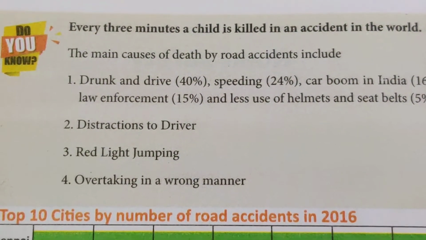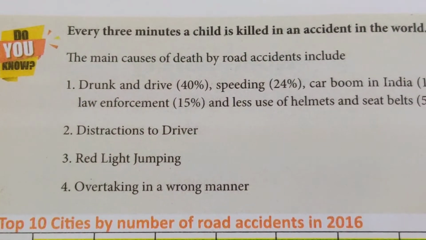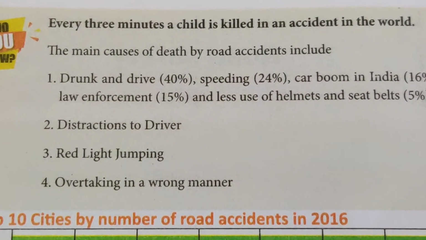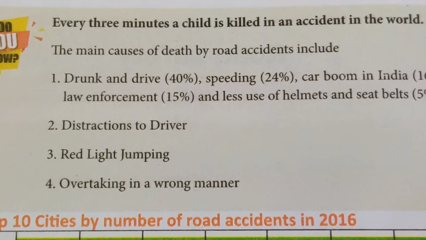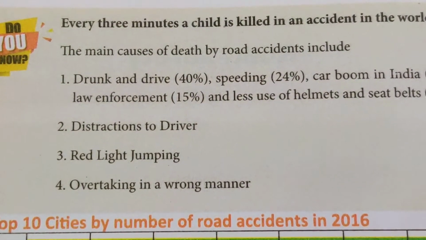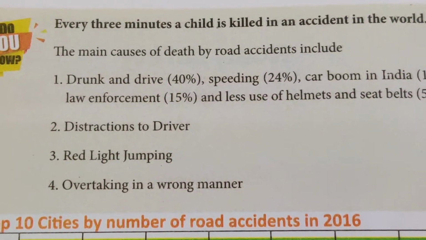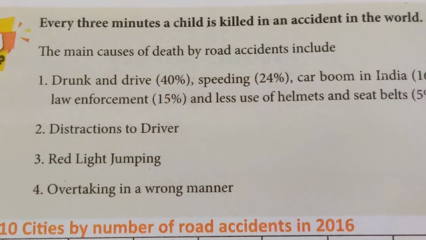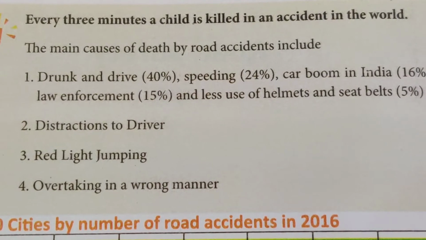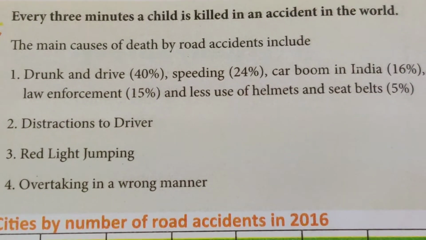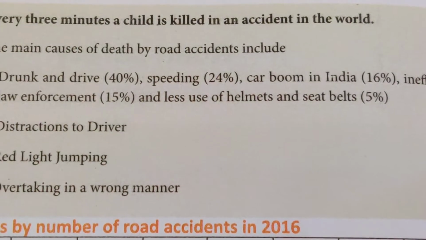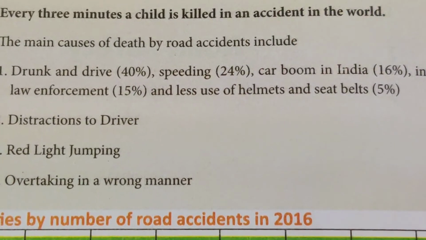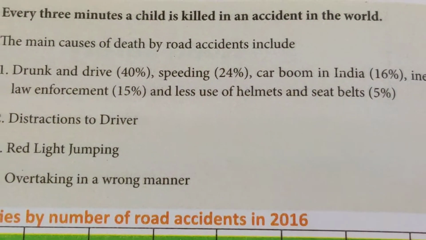Look at this, another important Do You Know. Every 3 minutes a child is killed in an accident in the world. What are the main causes of death by road accidents, which include drunken driving? What percentage of people cause road accidents? Nearly 40 percent are drunk and drive people. Speeding and rash driving, 24 percent. Car boom in India, 16 percent. Inefficient law enforcement, 15 percent, and less use of helmets and seat belts.